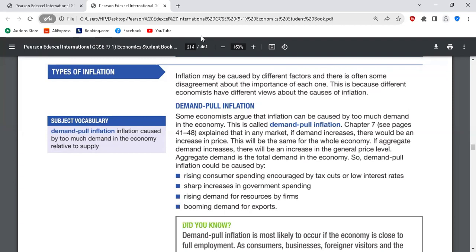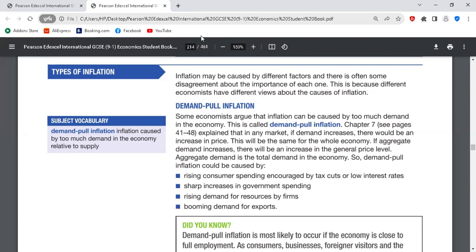So we have demand inflation. They said inflation may be caused by different factors, and there is often some disagreement about the importance of each one. This is because different economists have different views about the causes of inflation. So causes of inflation is the same as types of inflation. Are you with me? Causes of inflation is the same as the types of inflation.